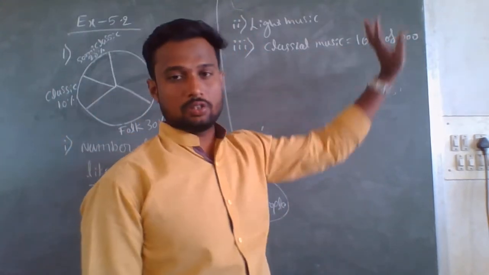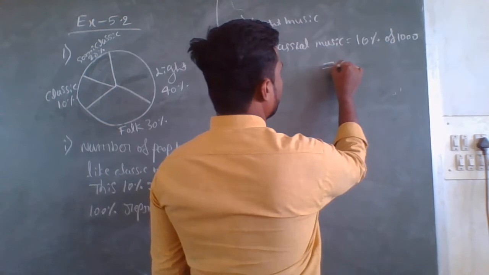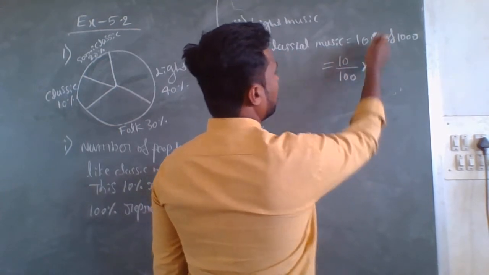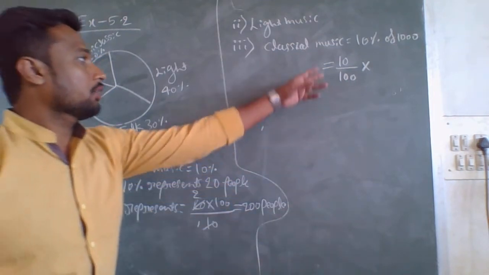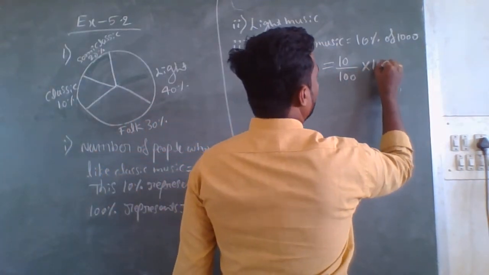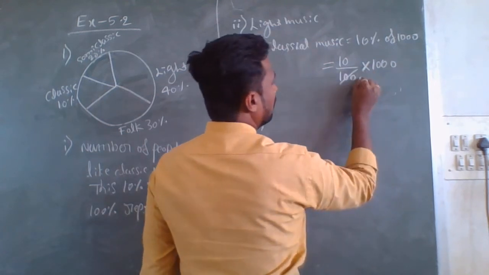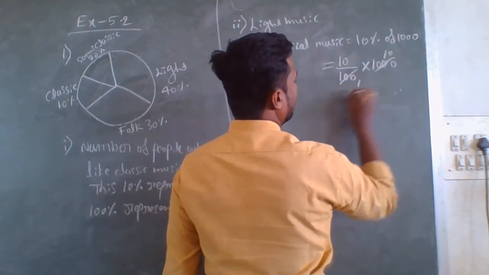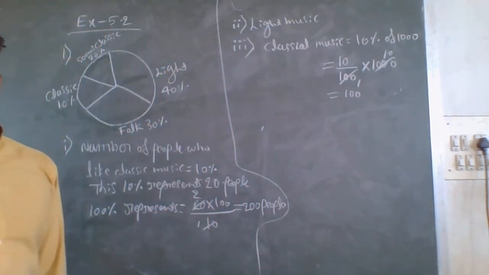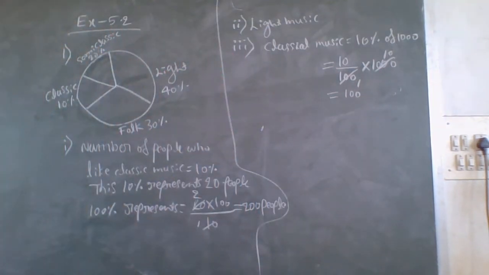10% of 1000 CDs means 10 by 100. 10% means 10 divided by 100 into 1000. So 100 on the 100, 10 into 10, 100 CDs for classical music.